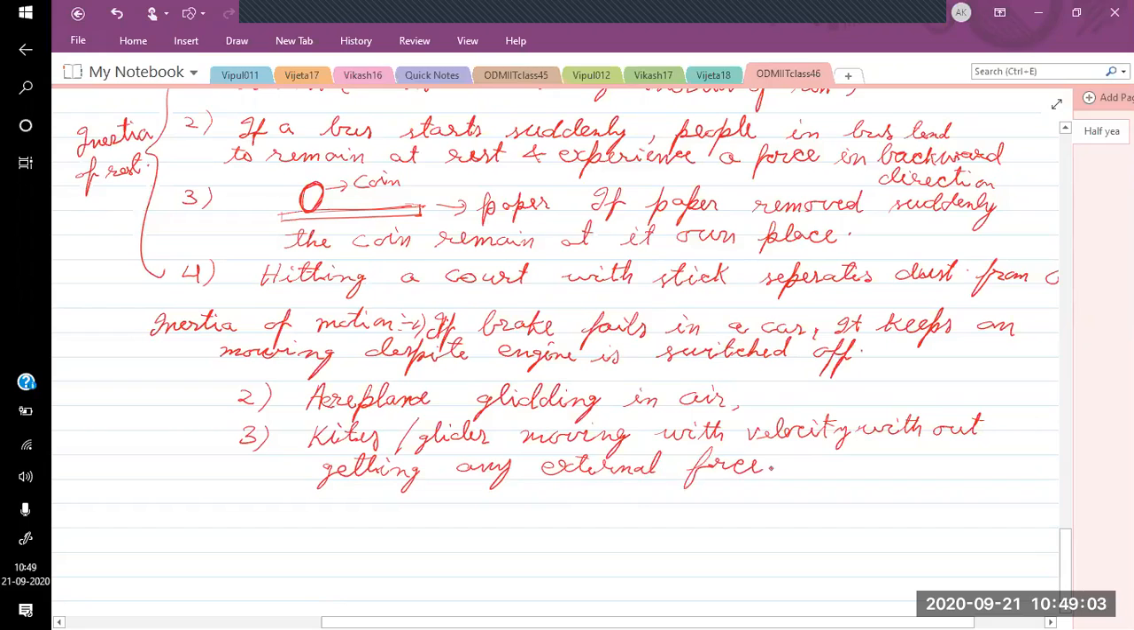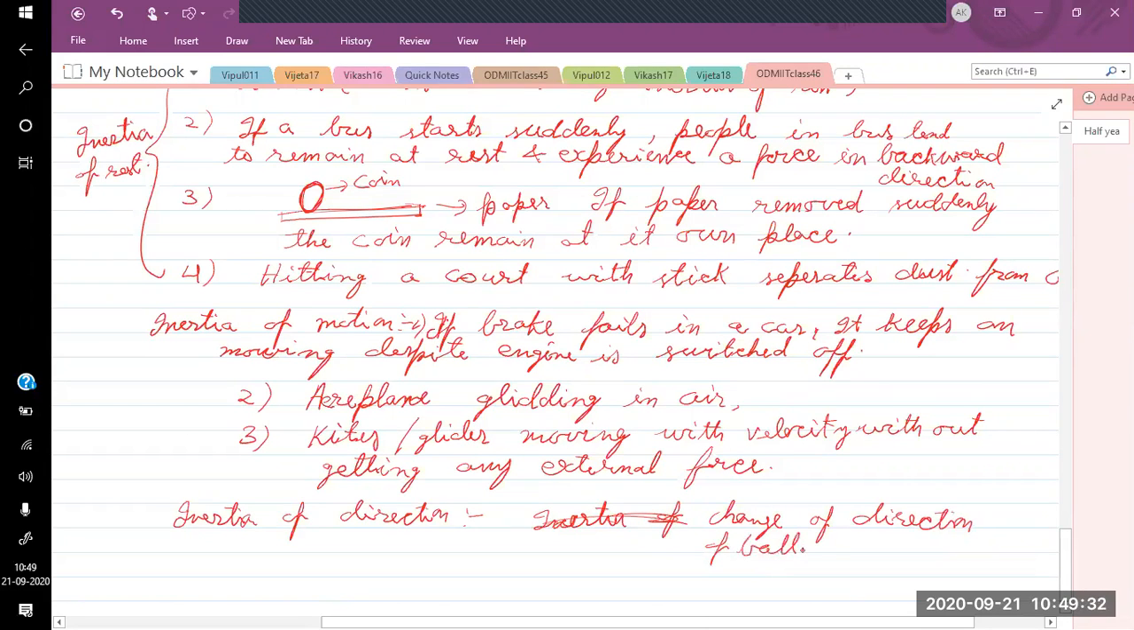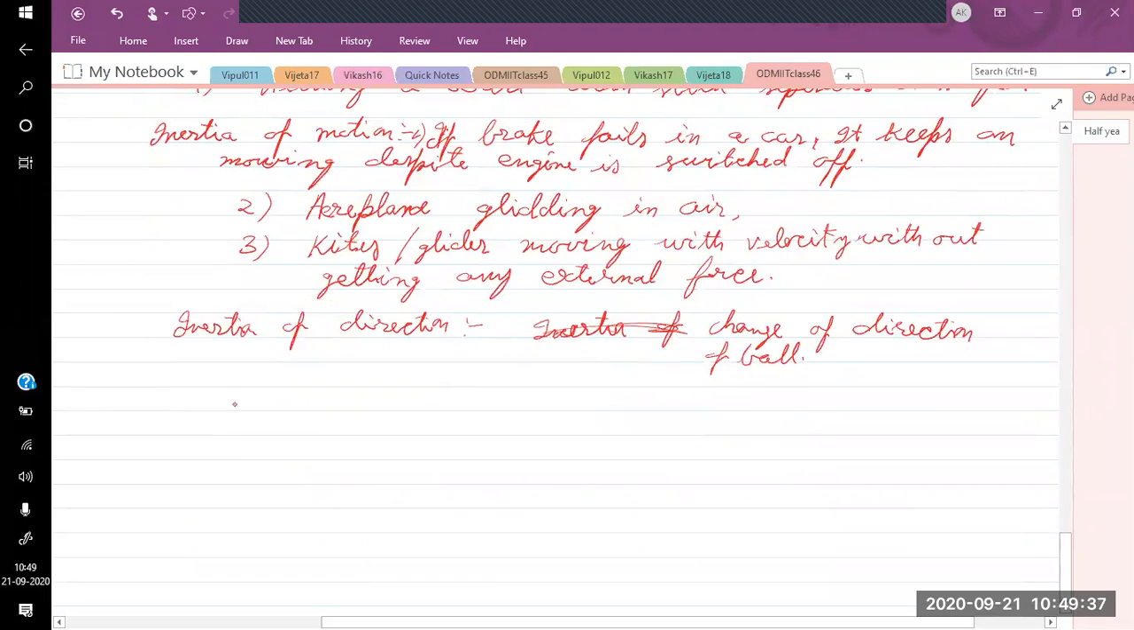Similarly, inertia of direction we have already discussed. That is the cricket ball, inertia of change of direction, the change of direction of a cricket ball. Okay, so we have already discussed this. We will move further. Now we will discuss the second law of motion.